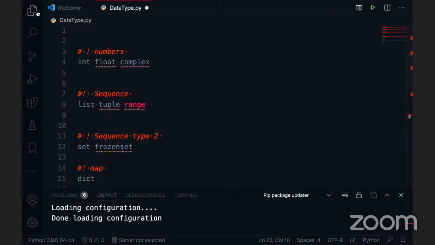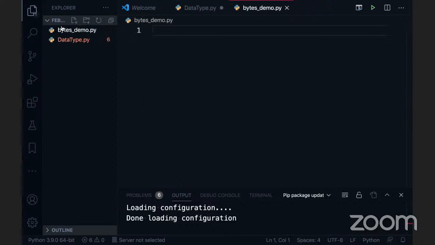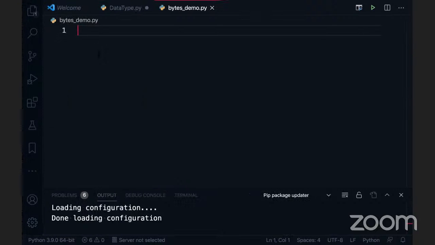Let me go and create a program on this, but I will start with bytes first. So what are bytes? Instead of writing bytes, I will always write bytes underscore demo, so that we do not override the existing file of Python. Can anybody tell me what is a byte? One byte is equal to how many bits, guys? One byte is equal to 8 bits, right? Each bit is represented using 1 or 0.